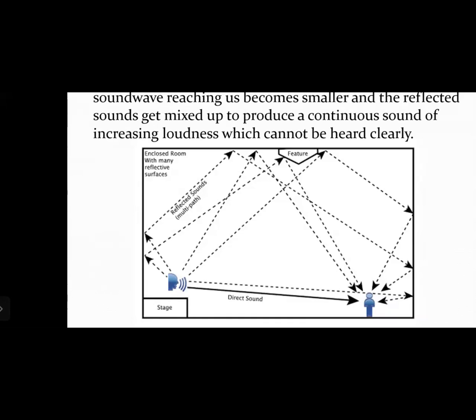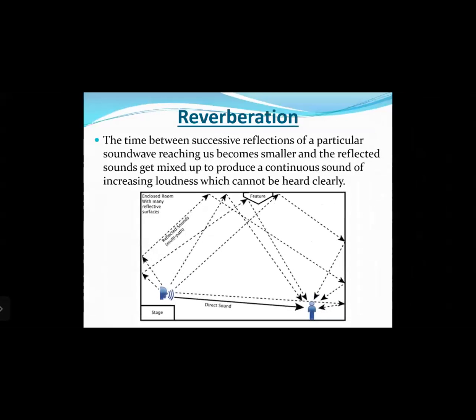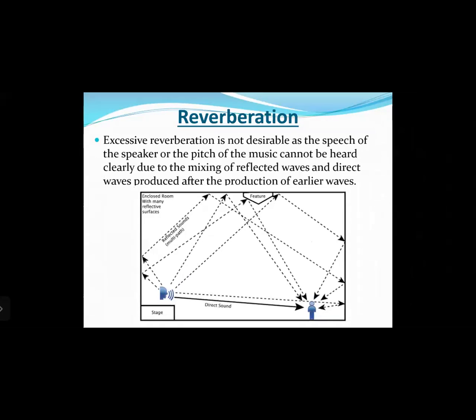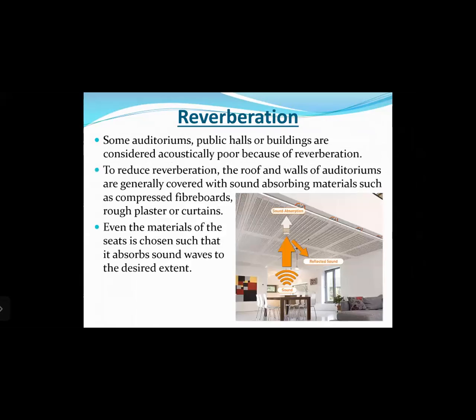Hence, after the original sound, the reflected sound will start reaching and the listener will get a continuous sound of increasing loudness, because of which the listener will not be able to hear what the speaker is exactly saying, right? Excessive reverberation is not desirable, as the speech of the speaker or the pitch of the music cannot be heard clearly due to the mixing of the reflected waves and direct waves produced after the earlier waves. So how to reduce reverberation?